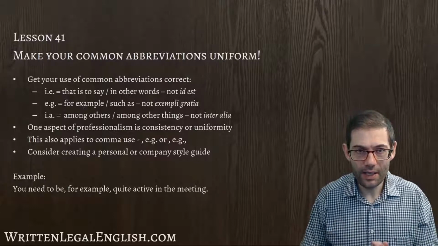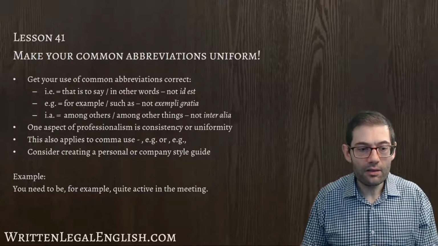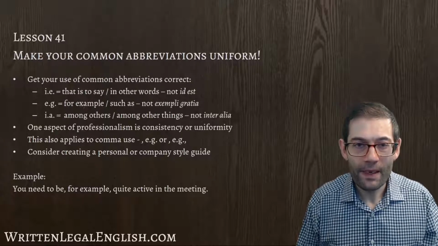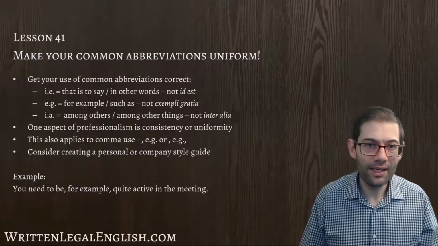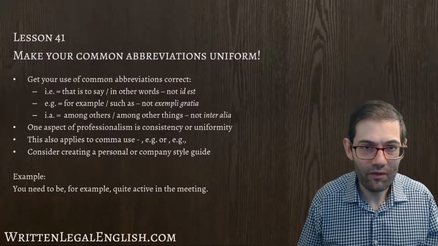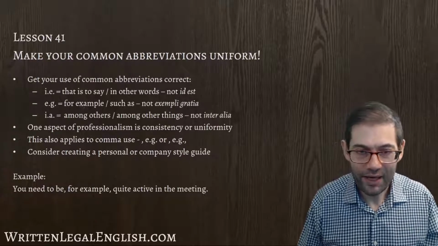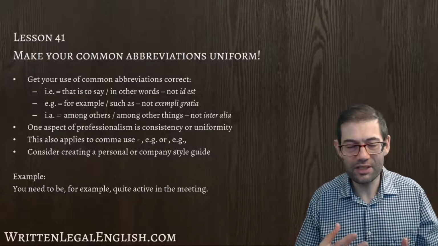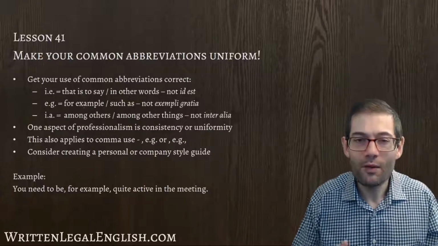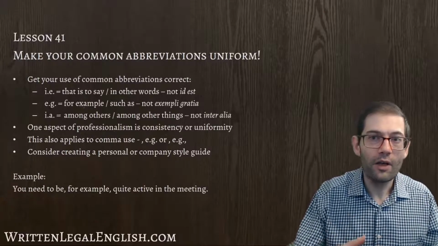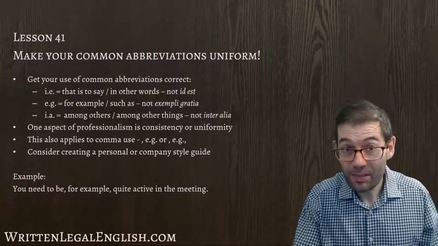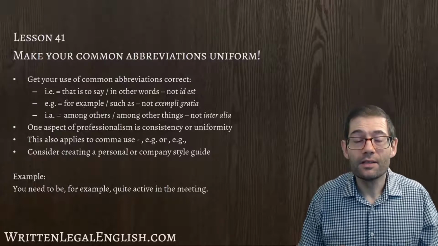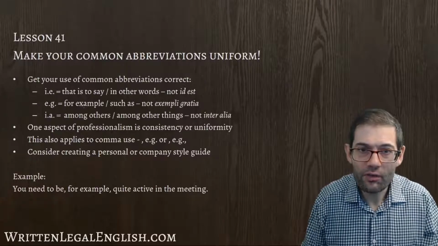Okay, so let's have a look at an example. You need to be, for example, quite active in the meeting. In a sentence this short, putting in "for example" in the long form looks a little bit strange. It's a little bit cumbersome. It looks almost as if it's a little bit out of place. It might be an example of you writing how you are speaking, which I've said in previous videos is not always the best idea. So if we're writing, how can we redraft this?